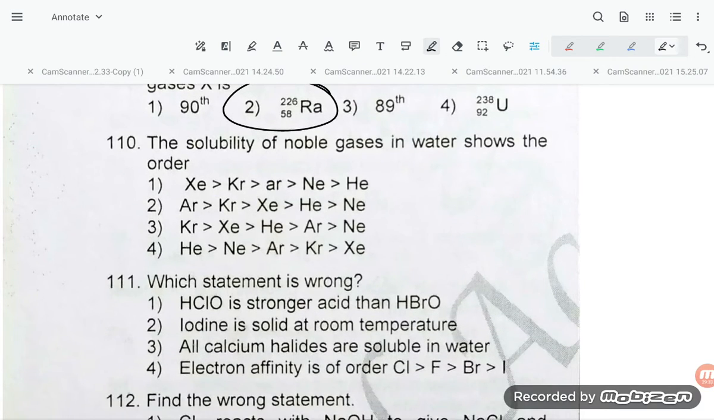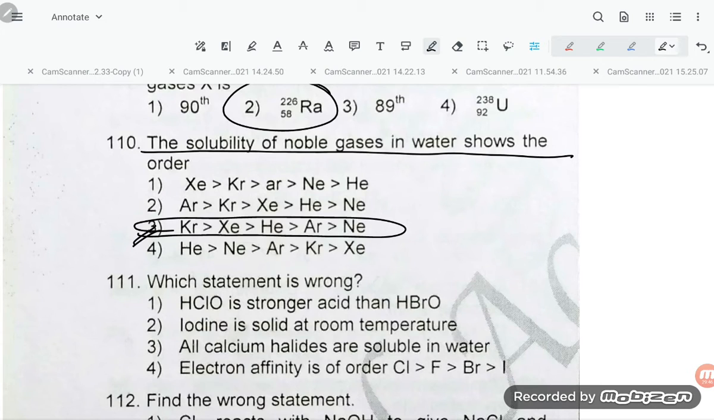The solubility of noble gases in water shows the order how much? Krypton, xenon, helium, argon and neon. This is the order we have to memorize. The solubility of noble gases in water is highest for krypton, then xenon, helium, argon and neon.